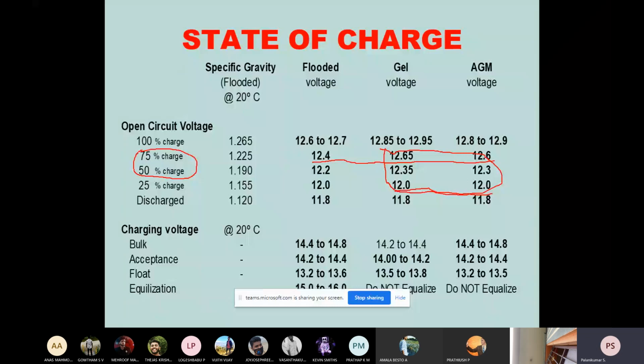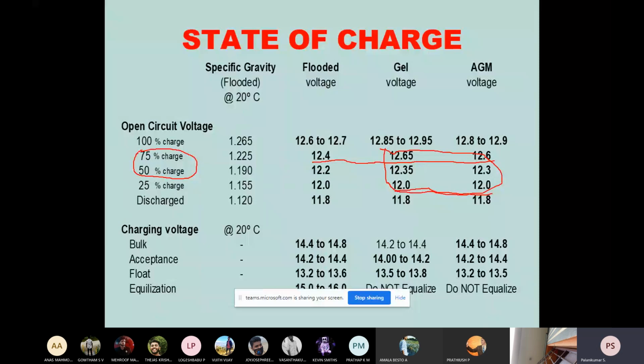That is the reason why earlier we used flooded batteries. That is a normal electrolyte, complete electrolyte. Whenever needed, we would refill with diluted sulfuric acid. Such a kind of battery only we used. Now we have all switched over, in the same lead acid battery, to gel or AGM technology batteries.